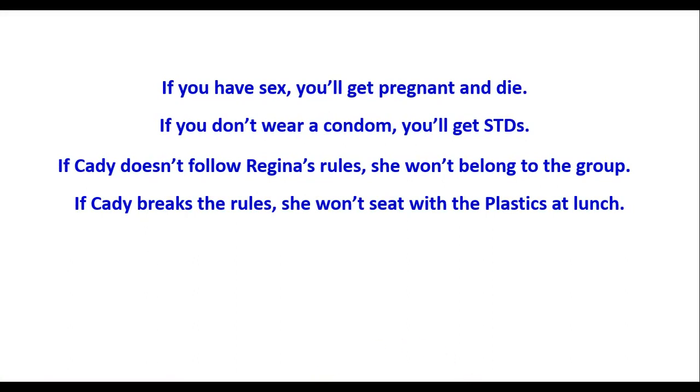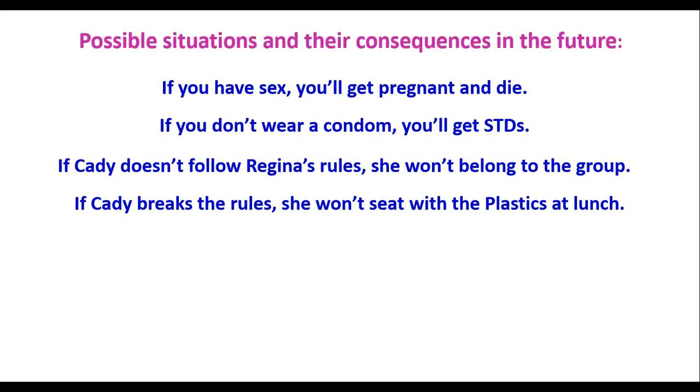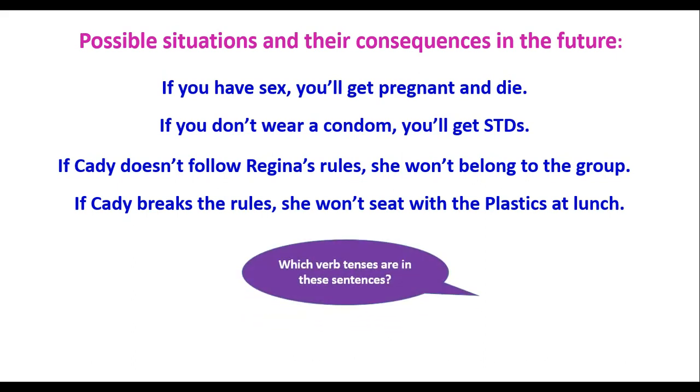What do all these sentences have in common? They are about possible situations and their consequences in the future. And which verb tenses are in these sentences? If you pay attention to the if clause, you're going to see that the verbs have, don't wear, doesn't follow, and breaks are all in the present simple because we are talking about possible situations in the present.